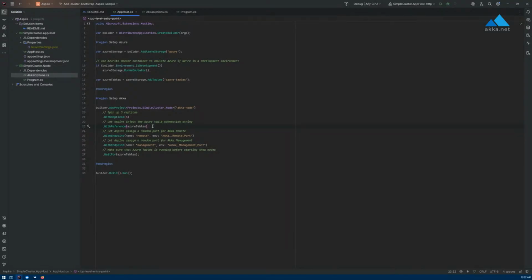We're leveraging Akka Management and Cluster Bootstrap, and then you would have to declare two endpoints. One is the Akka.Remote endpoint for Akka, the second one is the Akka.Management endpoint, and then just start it.